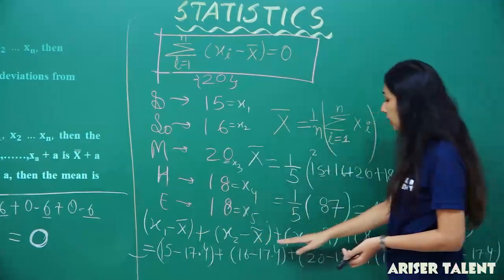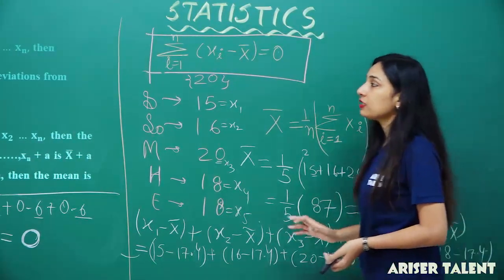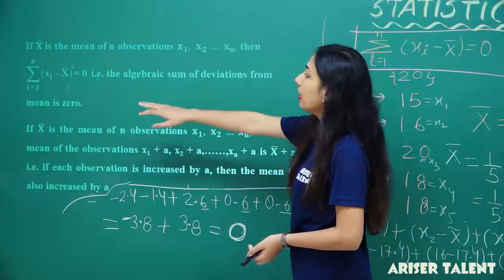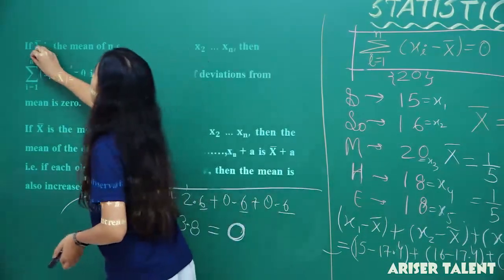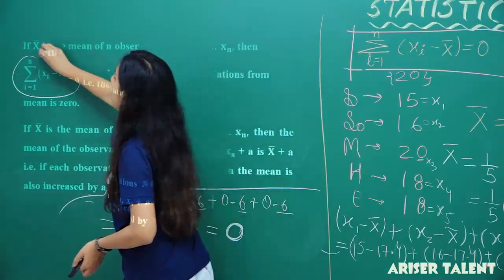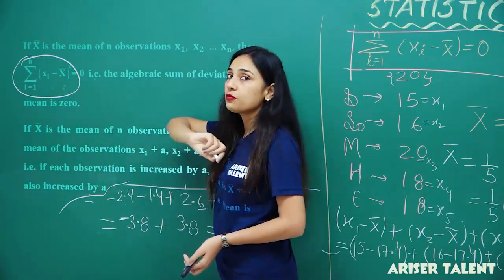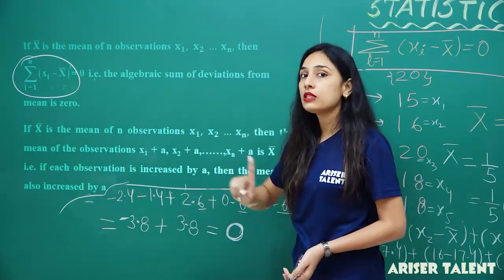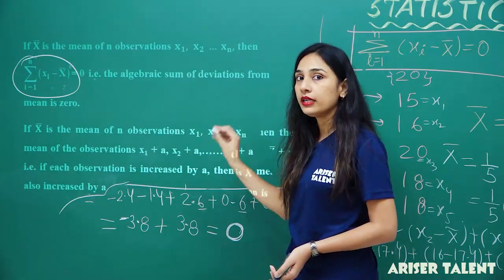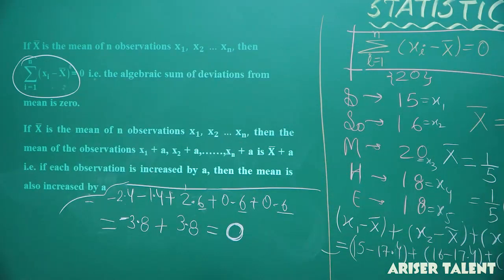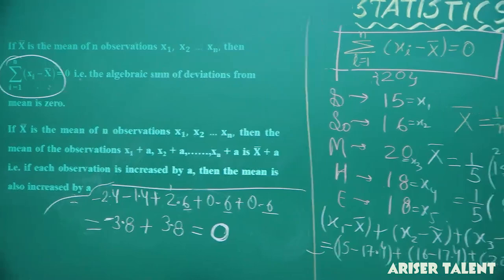This ultimately led to 0. That means the summation from i equals 1 to n of xi minus x bar is equal to 0 is very correct, okay. Note it and we'll move further to our next one.